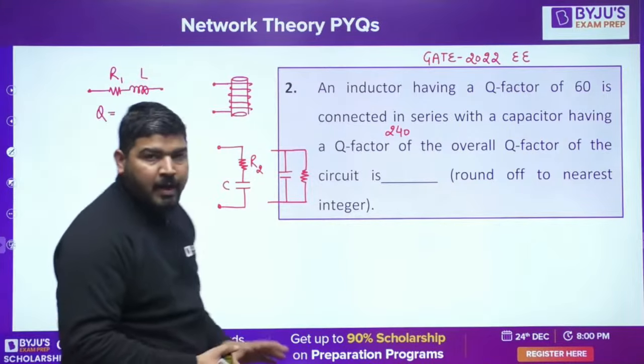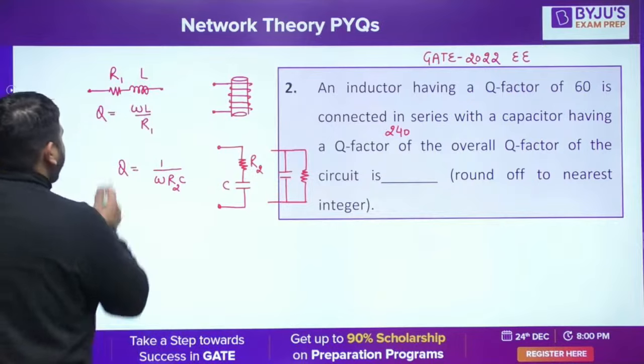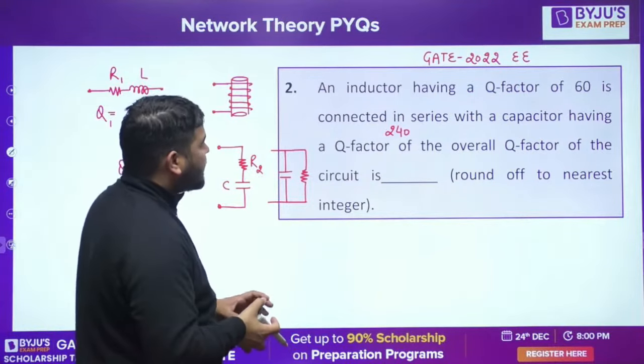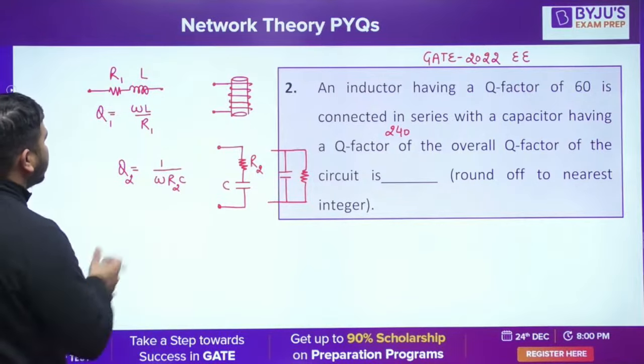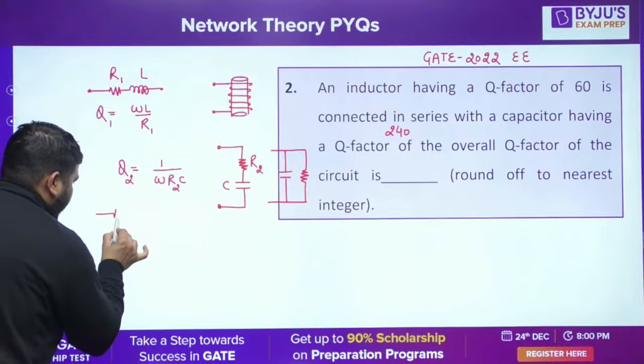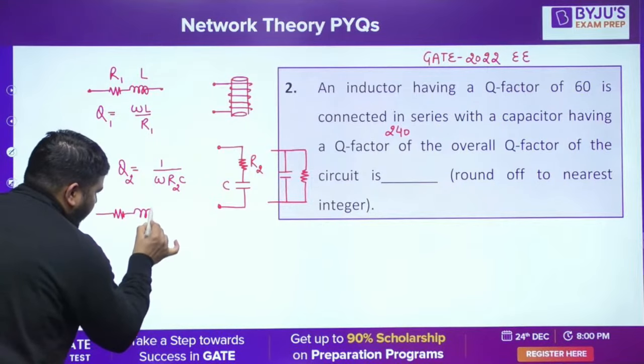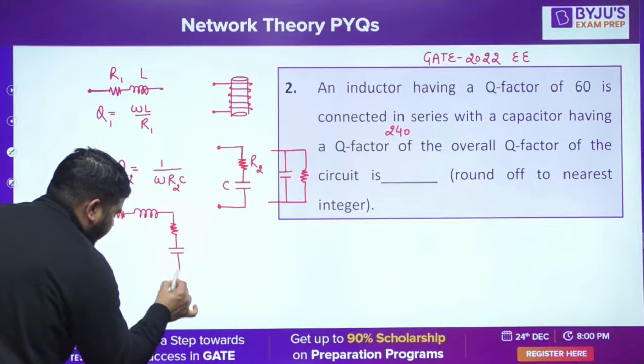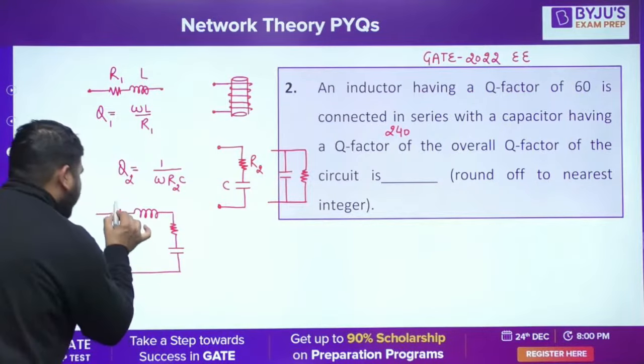Okay, now let's call them Q1 and Q2. Now what I did is I connected them in series. If you connect them in series, then the circuit will look like this: R1, L, R2, C. So it will become a series RLC.